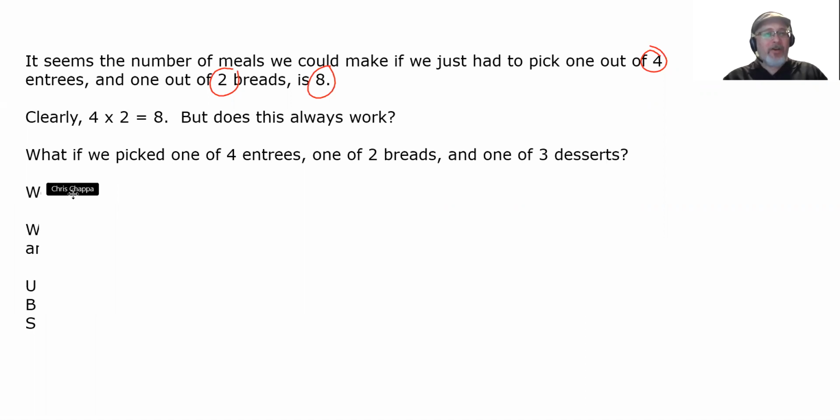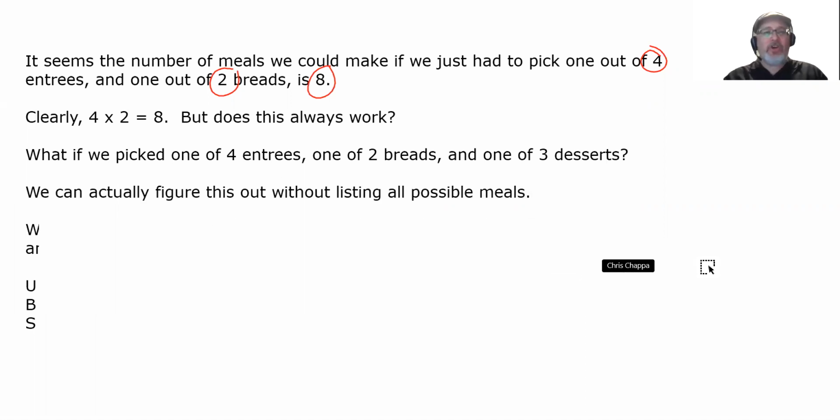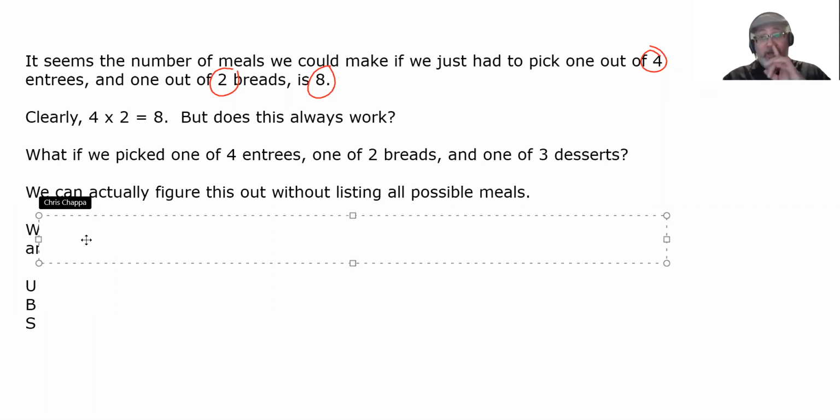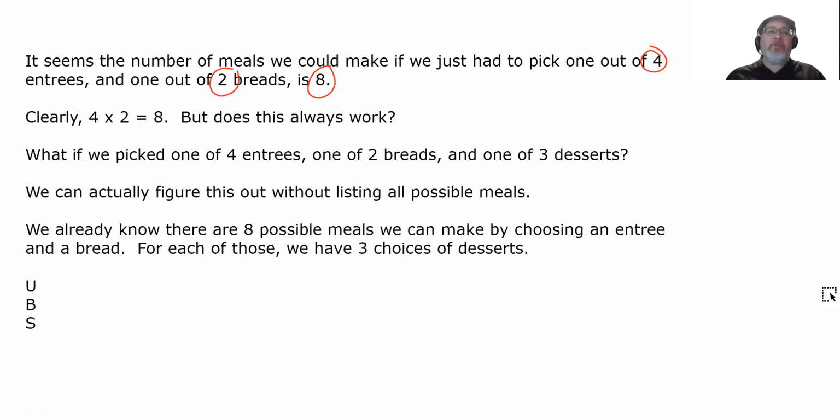Could we list them out again? Well, we could, but we can actually figure this out without listing all possible meals, and here's how. We already know that there's 8 possible meals we can choose by creating an entree and a bread. They're listed on the previous page. For each of these, we have 3 choices of desserts.